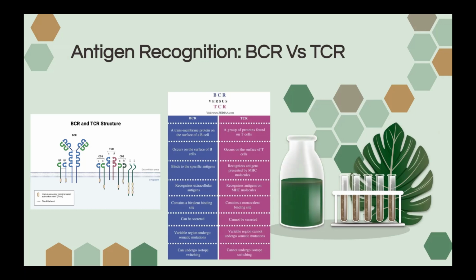TCRs recognize processed antigens presented by major histocompatibility complex, or MHC molecules, on APCs. This includes B cells, dendritic cells, and macrophages. TCRs, as compared to BCRs, mainly identify peptide fragments derived from whole proteins.